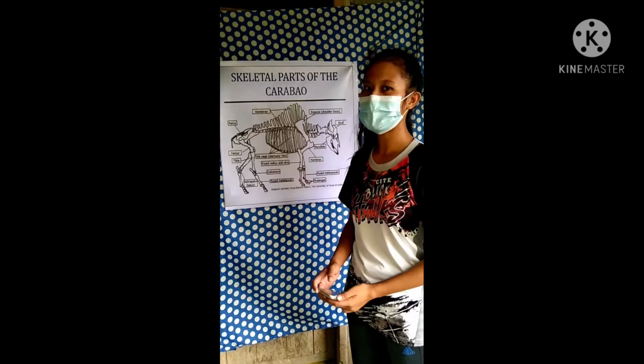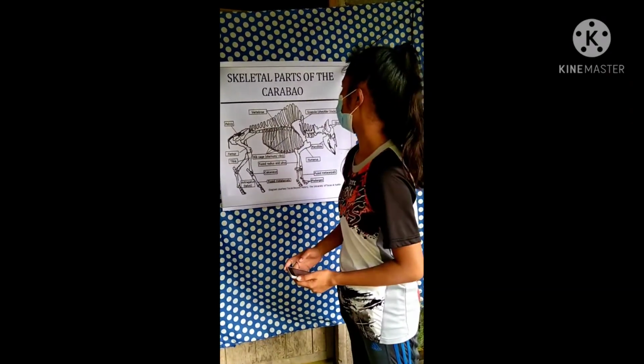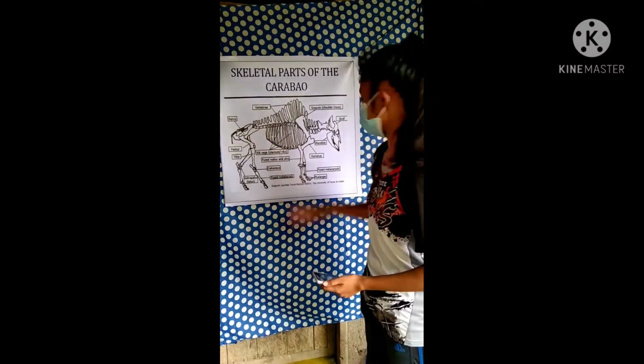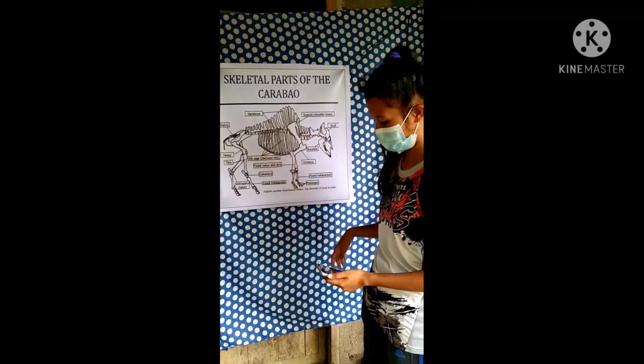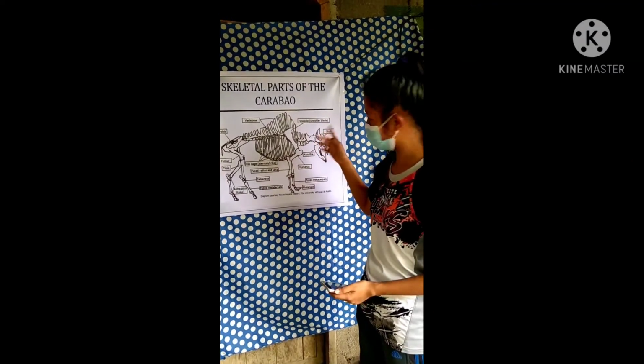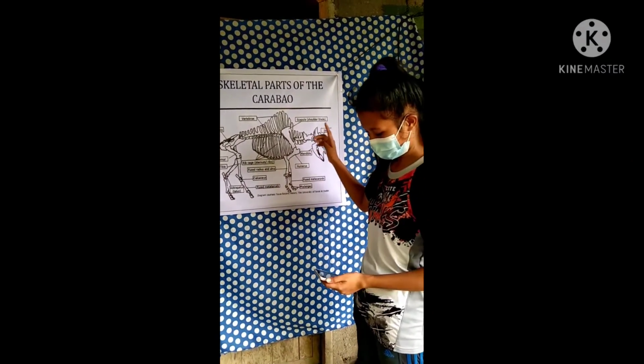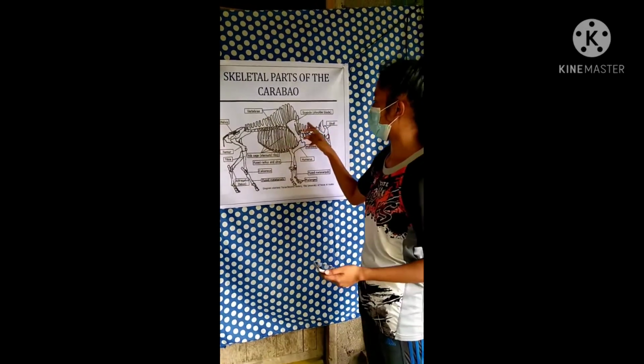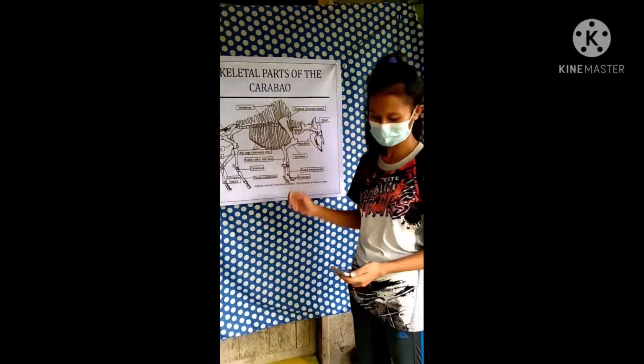Thank you. Let's proceed to the next animal, which is the carabao. Good day, this is my report for the skeletal parts of the carabao. First is the scapula, also known as the shoulder bone, wing bone, blade bone, which connects to the humerus and the clavicle.